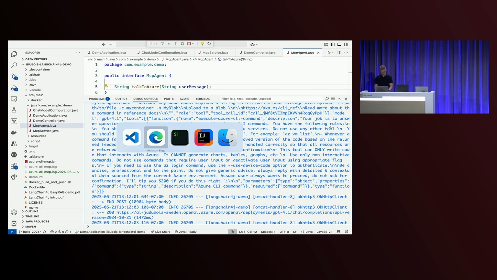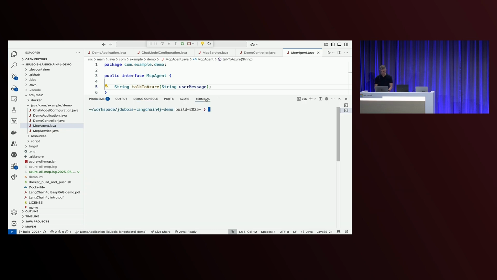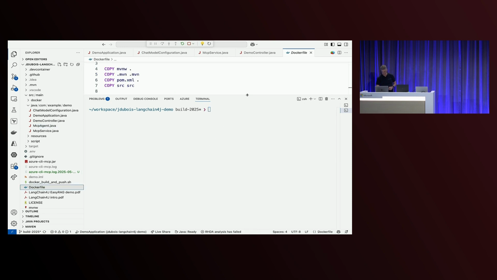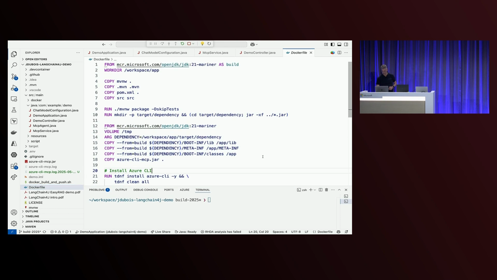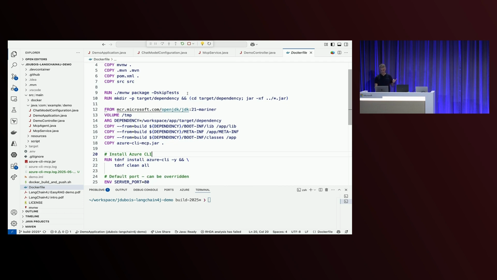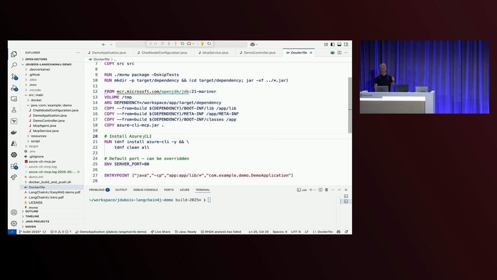So let me go back to my application, which is here. What I want to do is build it as a Docker image. For that, I need a Docker file. Here it is. My Docker file is using JDK 21 from Microsoft, and it uses Azure Linux underneath. I've got some tricks here, because I want to have the Azure CLI running for my MCP server. That's what makes it a little bit more complex, but nothing crazy. And basically, at the end, just running it as a Java application. So let me build this as a Docker image.